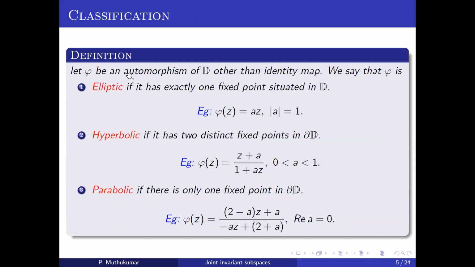Let pi be an automorphism other than the identity map. Then we classify it into three major categories. It is elliptic if it has exactly one fixed point inside the unit disk; as examples we can take rotation maps. We call it hyperbolic if it has two different fixed points on the circle, and if it has exactly one fixed point on the circle we call it parabolic.